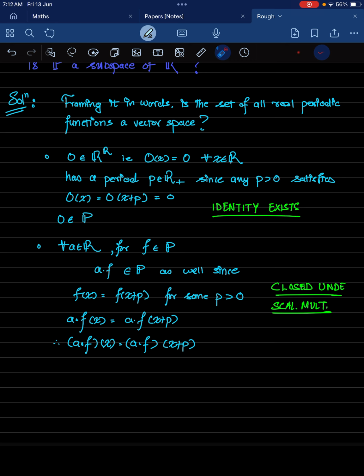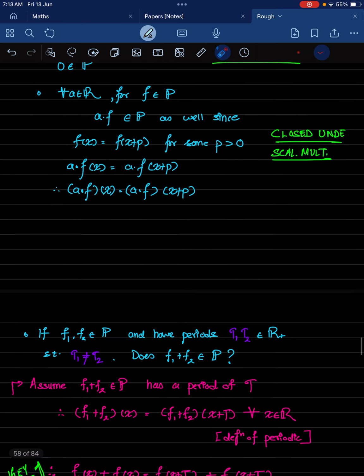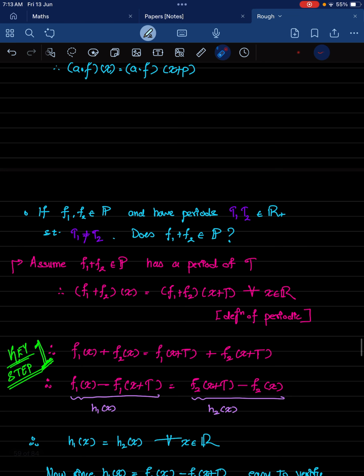Because if f of x is f of x plus p for all x belonging to the reals, then if I multiply by a on both sides, a times f of x and a times f of x plus p both yield the same values as well, and hence a times f is also periodic with a period of p. Okay, so it was simple until now. Now comes proving whether it is closed under addition.